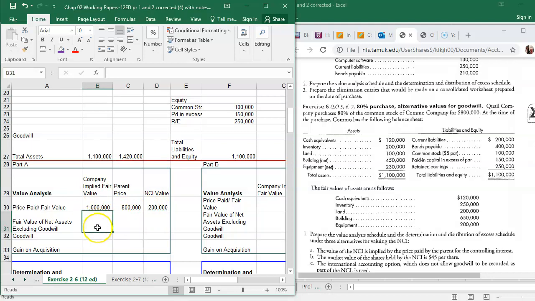The fair value of the net assets is the fair value of the assets minus the fair value of the liabilities. So 820.